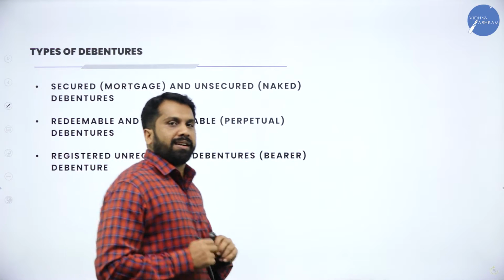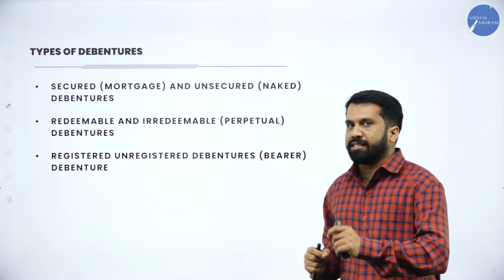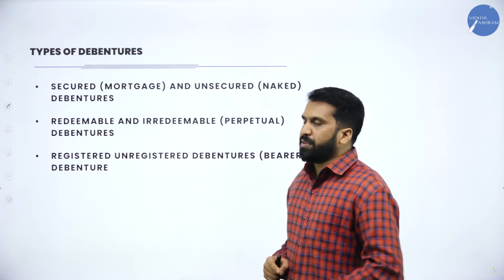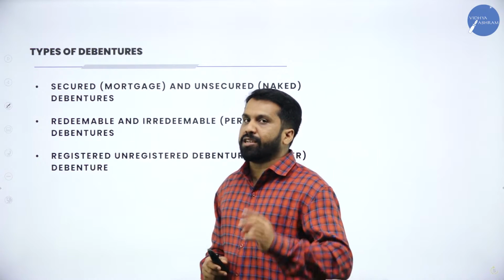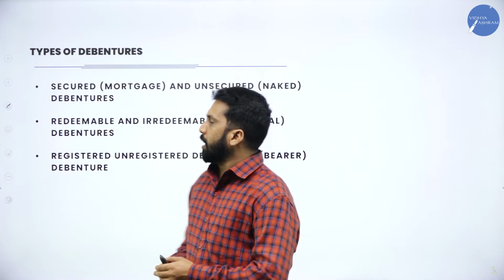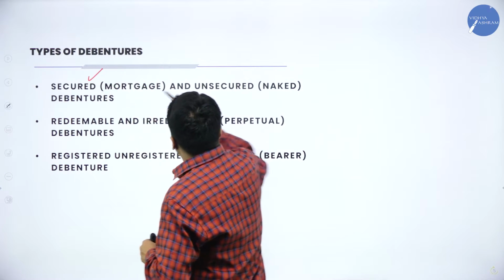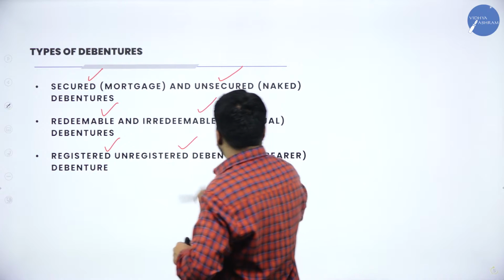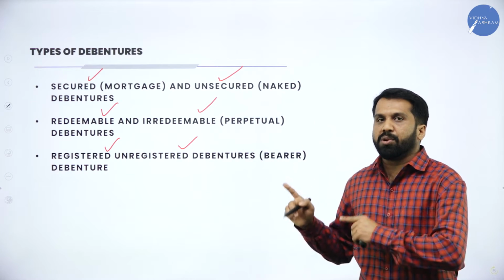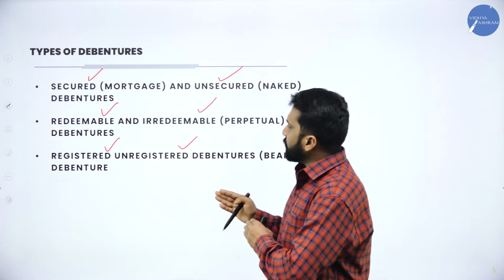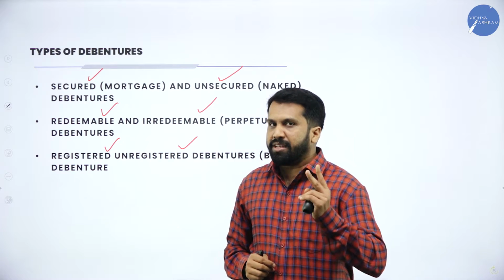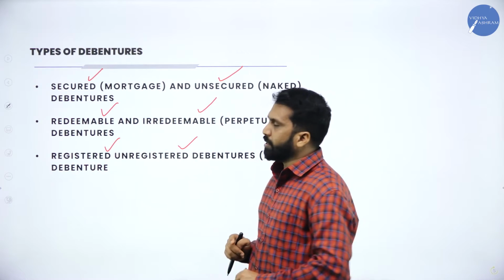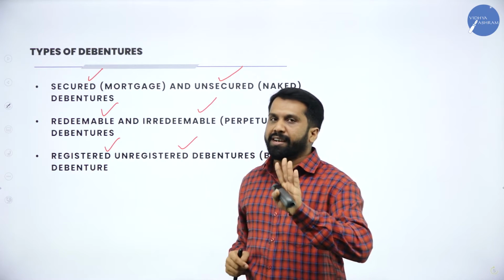Now, once your advantages, meaning and disadvantages are done, the next part will be types of debentures. This will be your 1 mark question: name any 2 types of debentures. In this we have secured, unsecured, redeemable, irredeemable, registered and unregistered debentures. In total we have 6 types. Out of 6, you have to remember any 2. Easy to remember: registered, unregistered, secured, unsecured. These 4 remember for your examination.